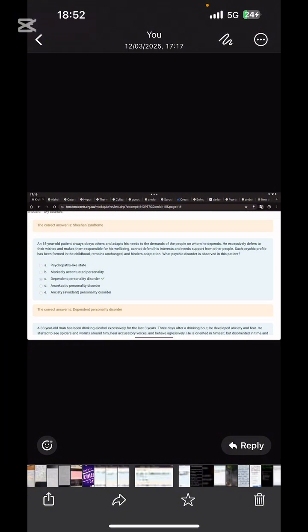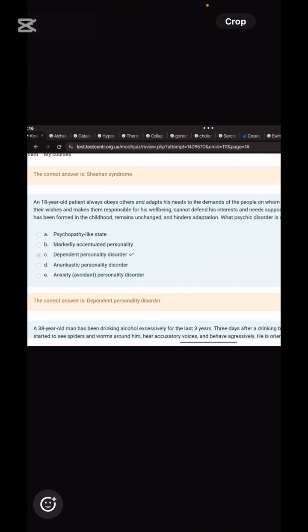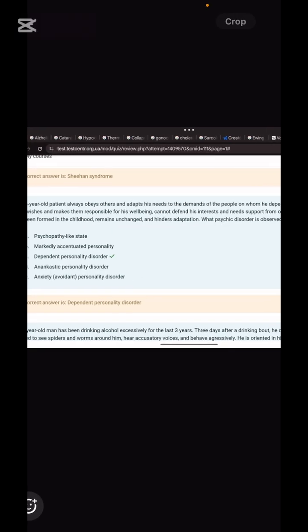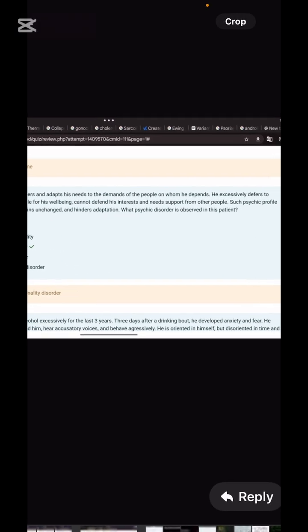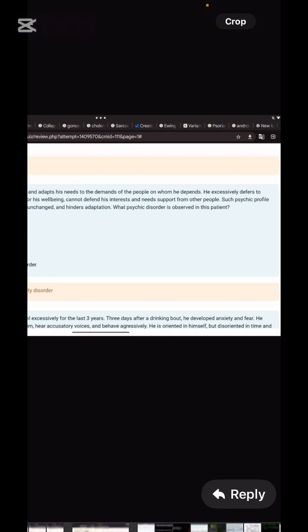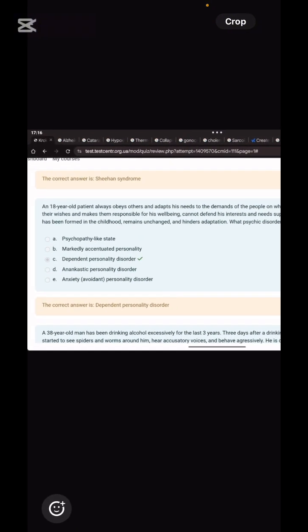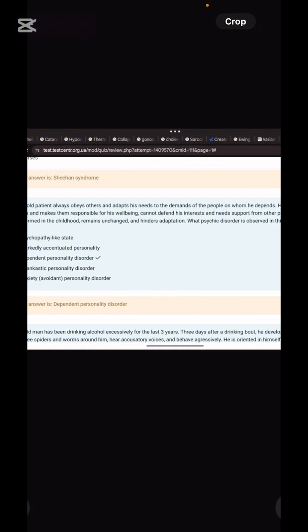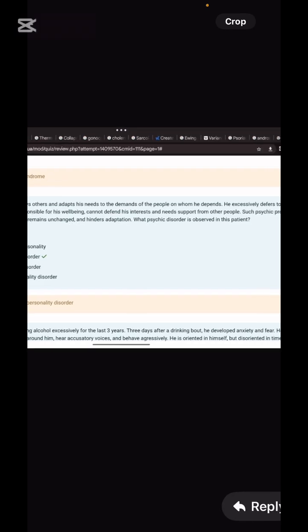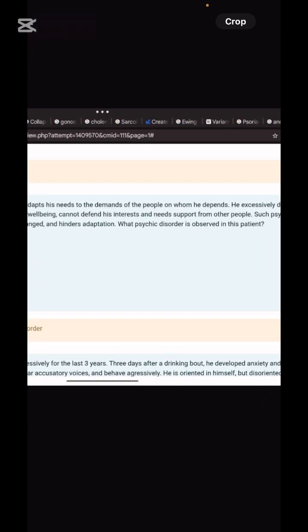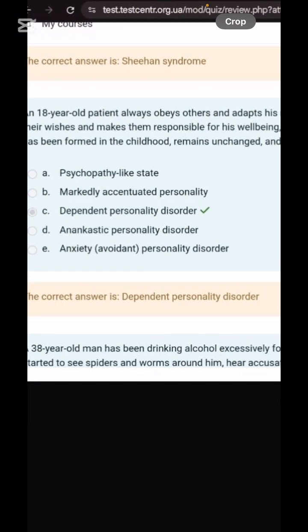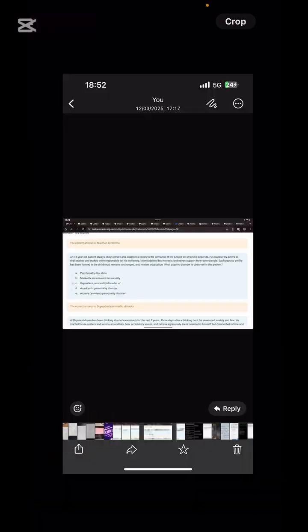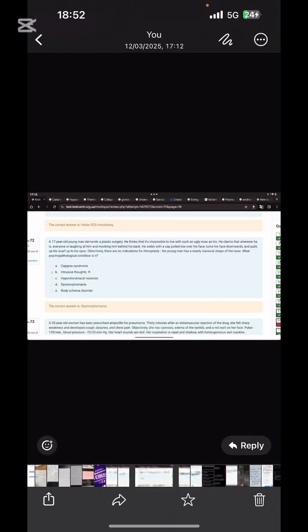Next question. The next patient is an 18-year-old who always obeys others and adapts his needs to the demands of the people on whom he depends. He excessively defers to their wishes, makes them responsible for his well-being, cannot defend his interests and needs support from other people. So the patient is completely dependent on others. What is this disorder? It's dependent personality disorder.